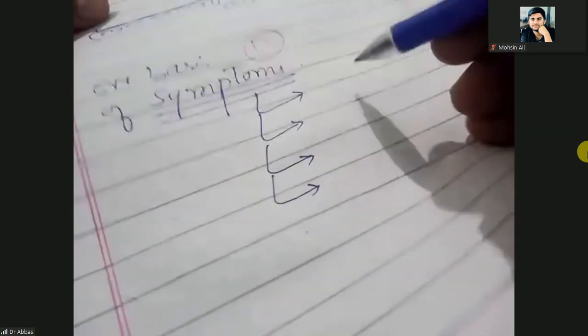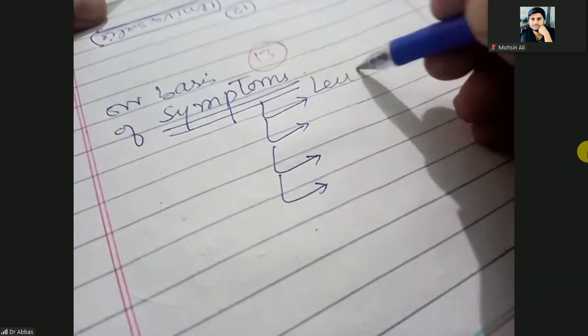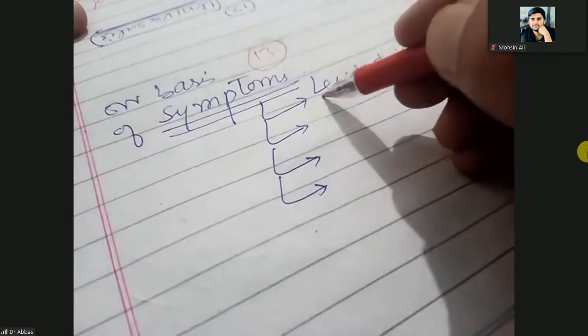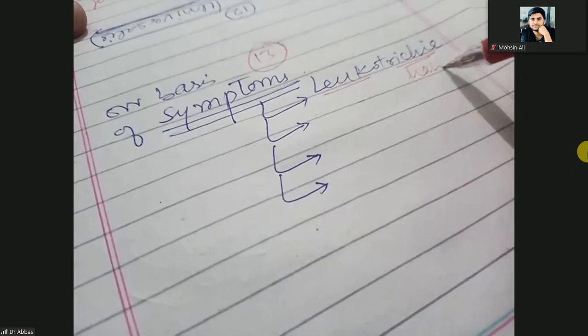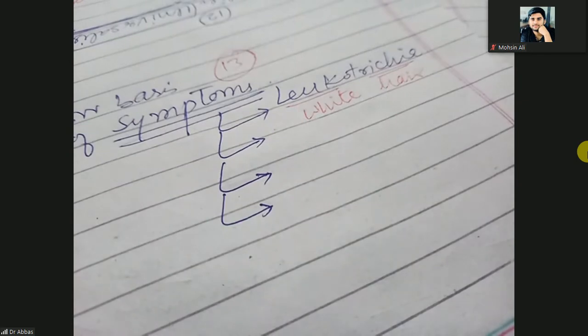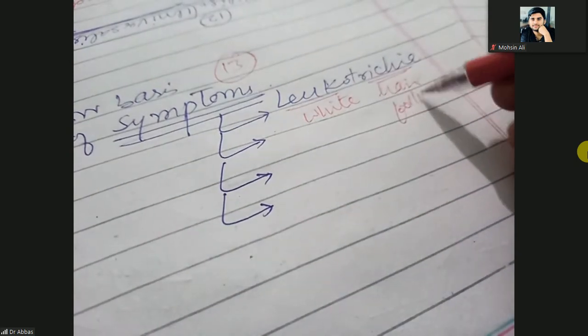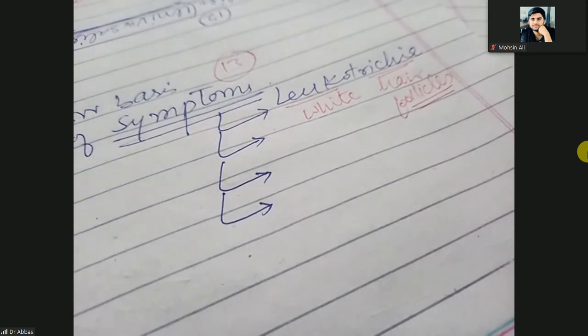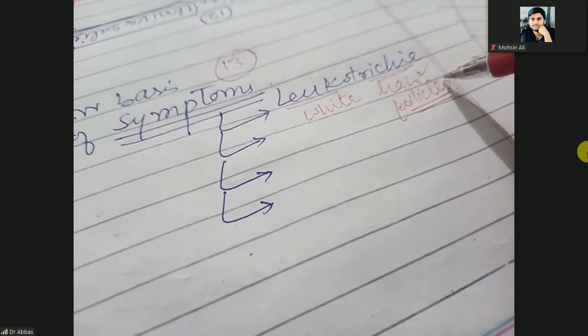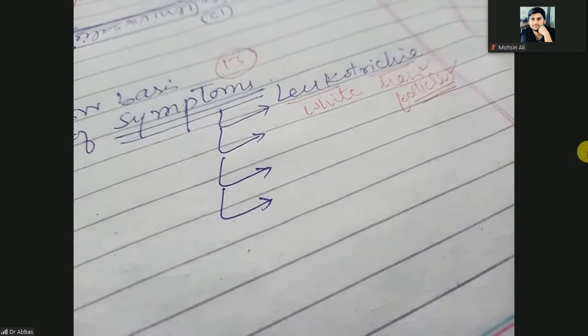Okay, so first one is the leukotrichia. Leuko means white, trichia means hair. When you feel that hair, especially hair follicles, in the alopecia areata, there are some hairs that are white, and along with the white hair the follicles are also going to be white, so that is the leukotrichia. It is the most important prognosis or symptom.